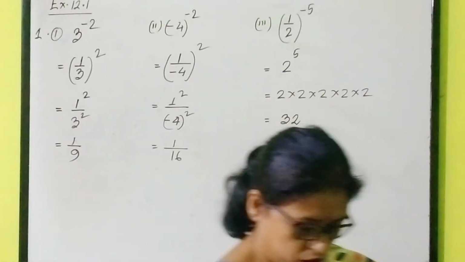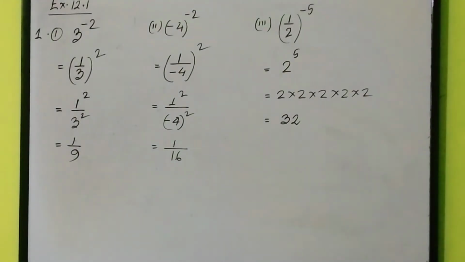So, this is all about your question number 1. Remember, my dear students, here I have made the negative exponent to positive exponent by taking the reciprocal of the base. Am I clear?